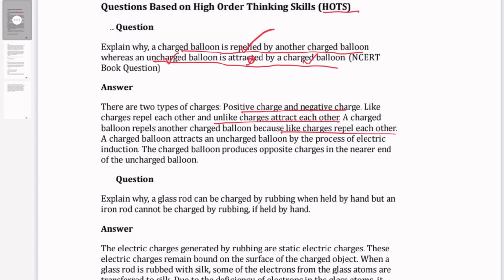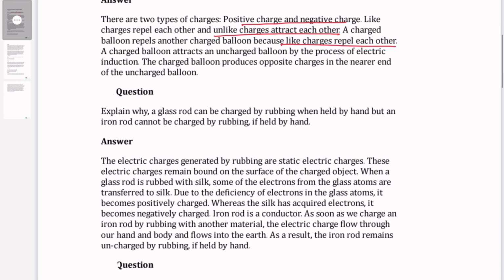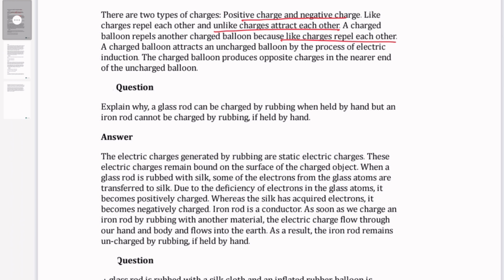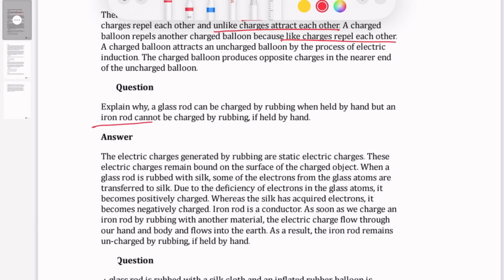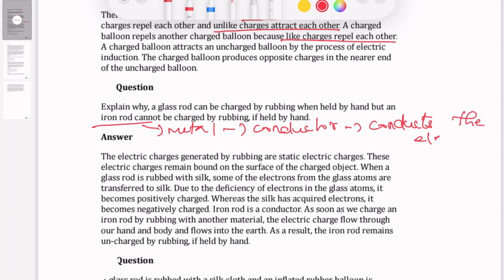Next question. Explain why a glass rod can be charged by rubbing when held by hand, but an iron rod cannot be charged by rubbing. Why can the iron rod not be charged? We know iron rod is a metal, which is a conductor. So it conducts the electric charge through our body to our hand.